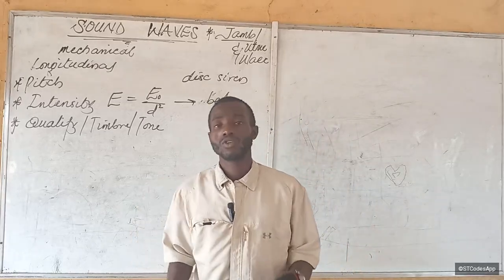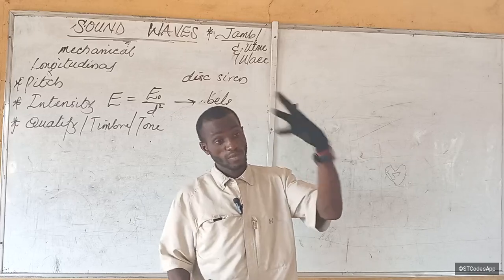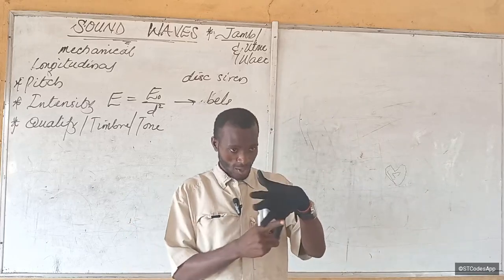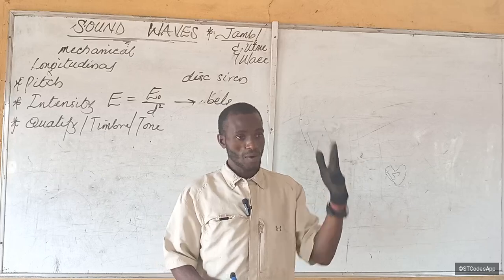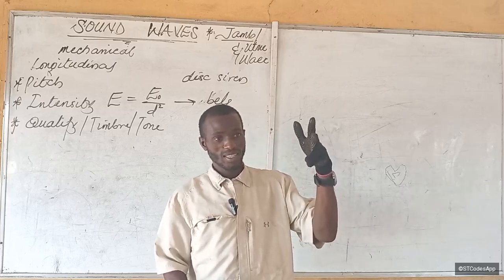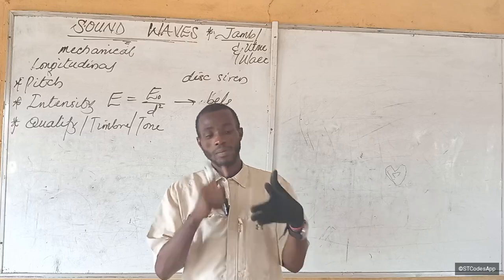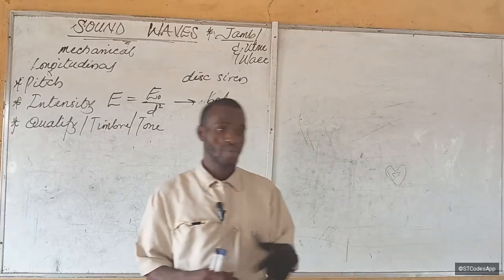Is that okay? We have 3 classifications of musical instruments: wind, string, and percussion. Percussion are drums, the one I play.